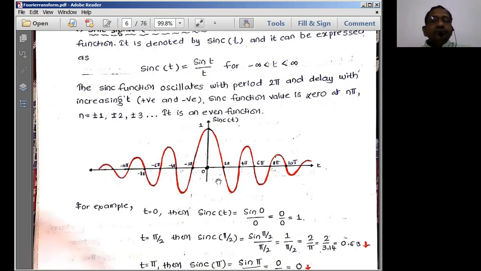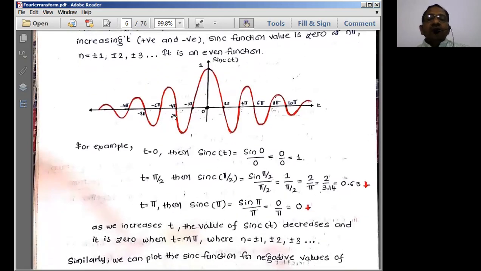Here we normally consider the sinc value to be 0 at n pi. This is 0, pi, 2 pi, 3 pi, 4 pi, like that it should come. Something has mistakenly been written as 2 pi here, but please correct this. You consider from 0, pi, 2 pi, 3 pi, like that.